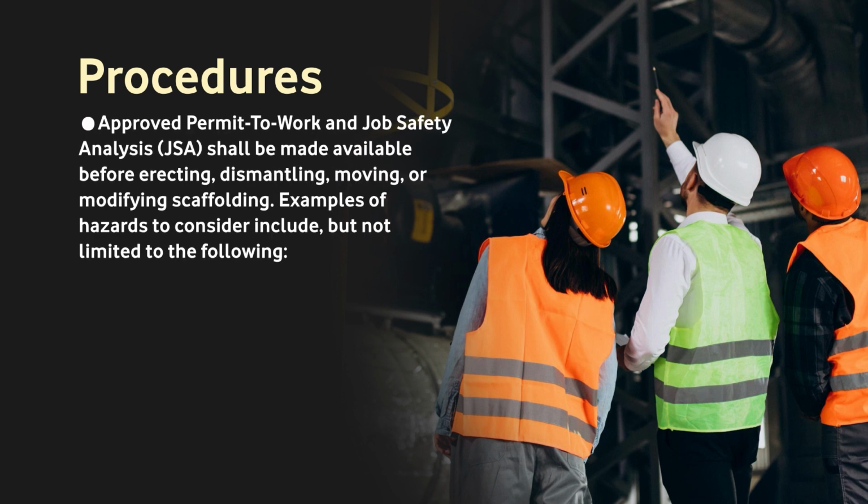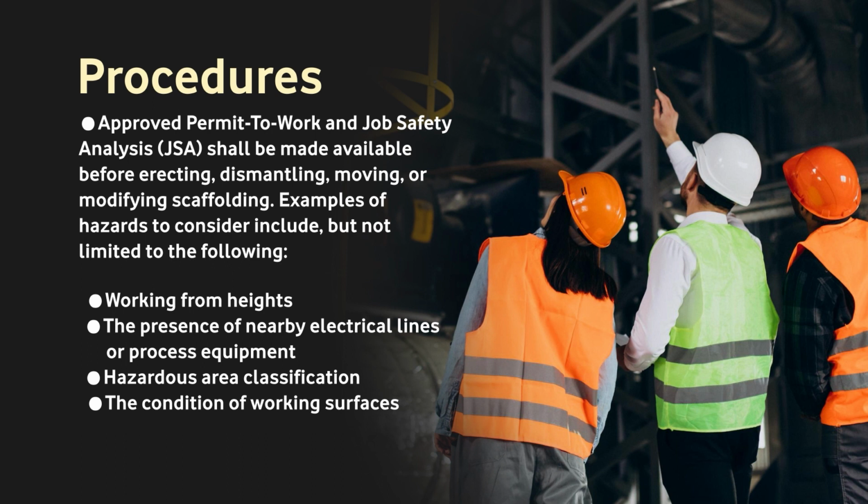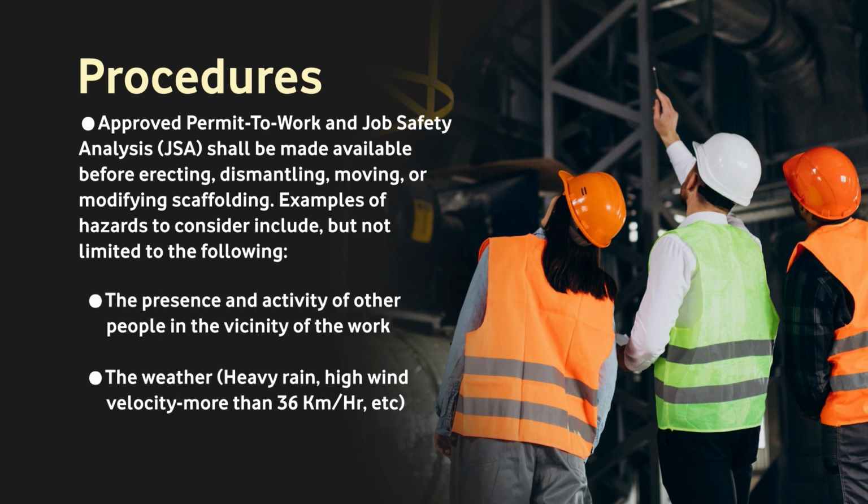An approved permit to work and job safety analysis must be made available before erecting, dismantling, moving or modifying scaffolding work. Examples of hazards to consider include, but are not limited to, the following: working from height, the presence of nearby electrical lines and process equipment, hazardous area classification, condition of the working surface, the presence of other activity and people in the vicinity of the work. And the next is the weather: heavy rain, high wind velocity of more than 36 km per hour, etc.